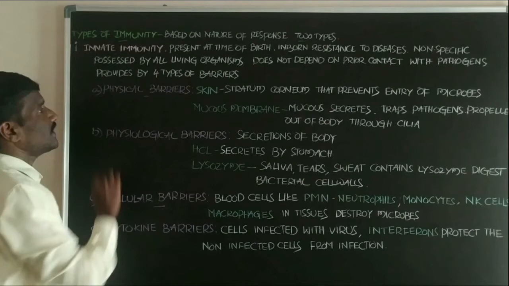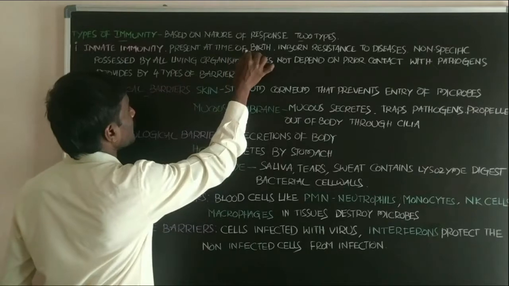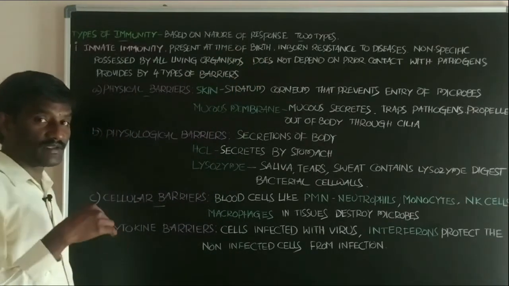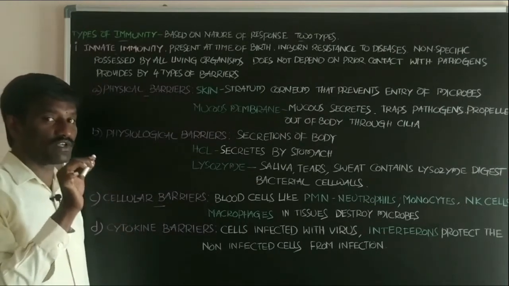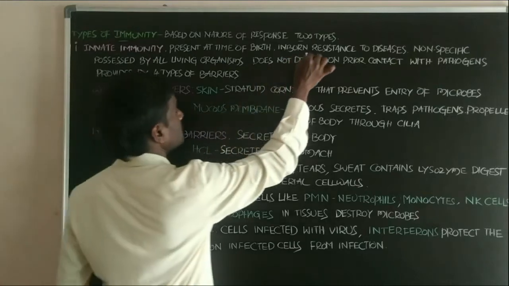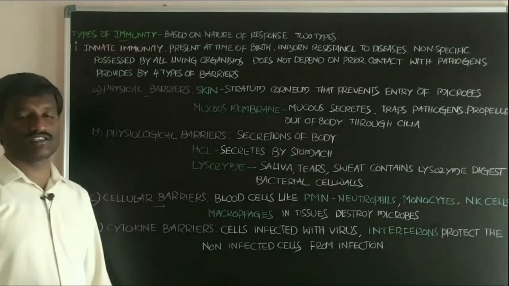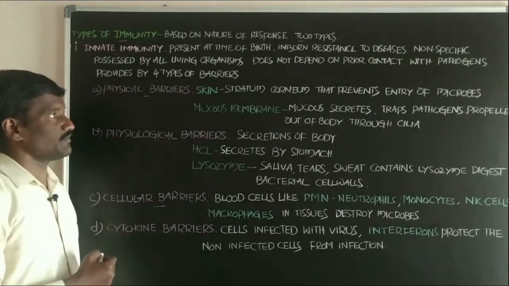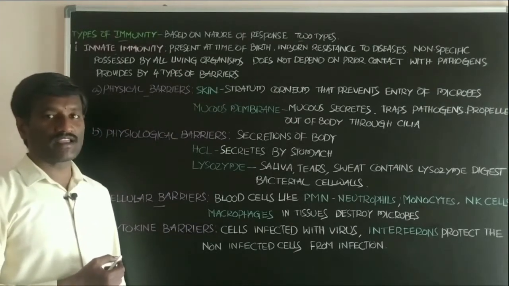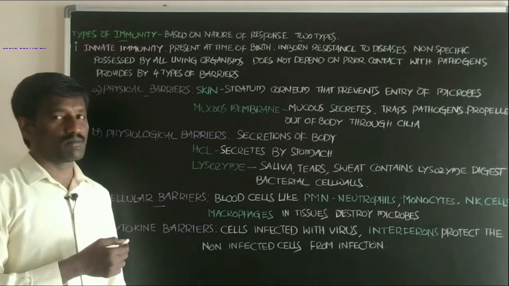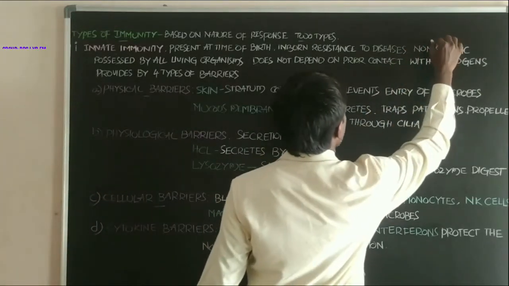Students, what about innate immunity? Innate immunity is present at the time of birth. It is the immunity provided by the body of the individual at the time of birth, that is, inborn resistance to diseases. Resistance against the diseases is provided by birth of the individual, and it is non-specific.